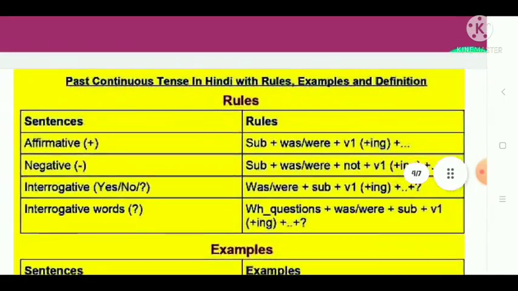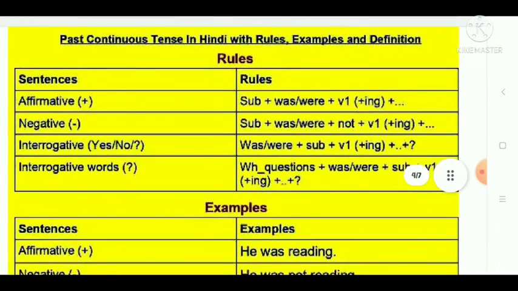Now, let me tell you what the past continuous tense is. As you can see, the past continuous tense sentence structure and examples are given, but before that I will tell you what the past continuous tense is. The past continuous tense, students, is also known as the past progressive tense, as I have told you that continuous can be understood as progressive. It refers to a continuing action or a state that was happening at some point in the past.